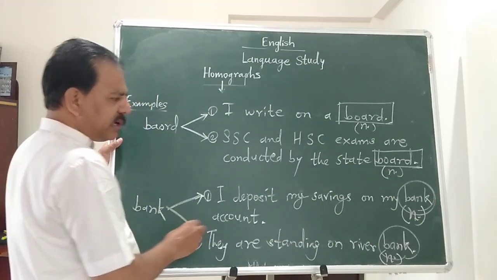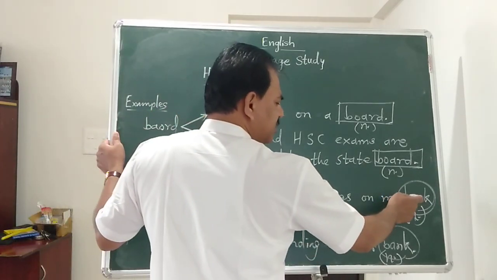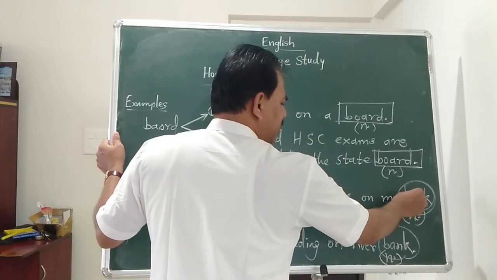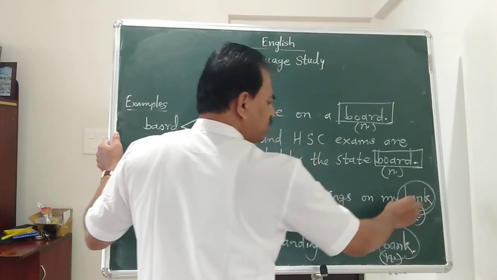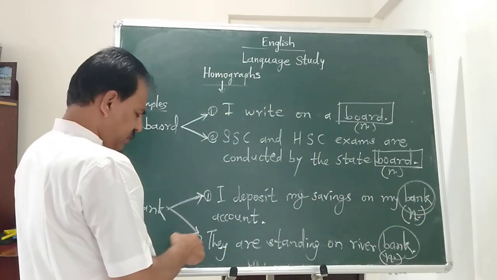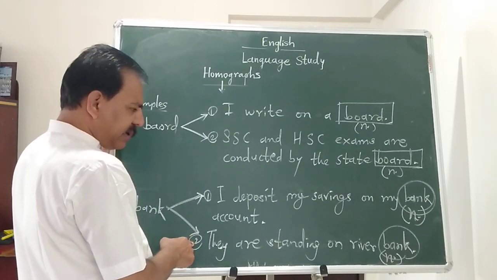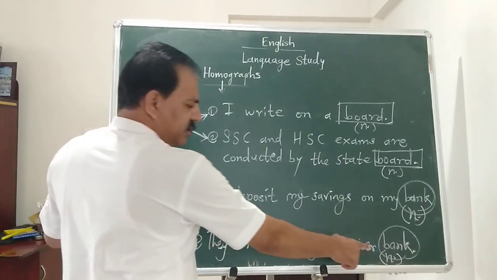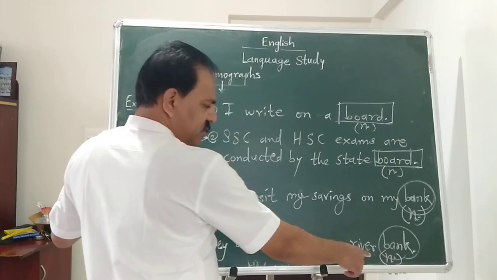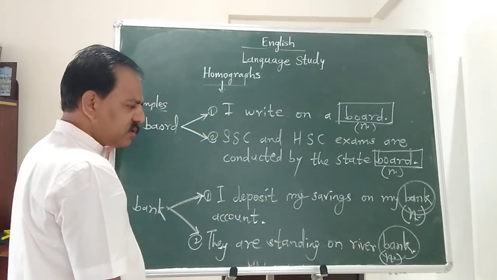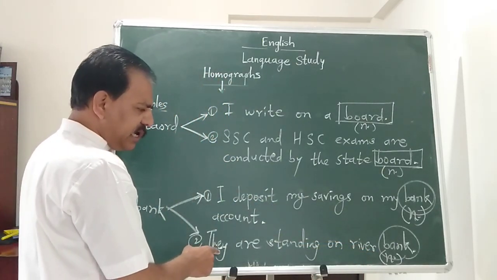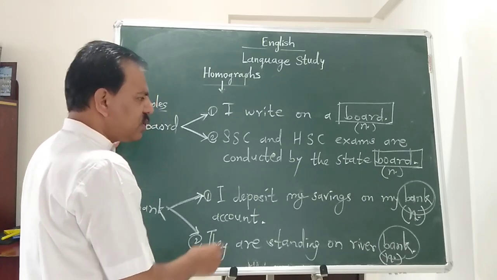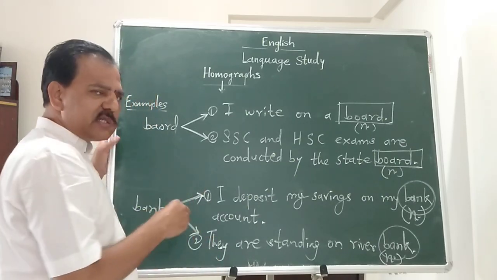In example number 1, its meaning is the bank where we do financial transactions, and here in the second example, the river's edge, shore, that is bank. They are standing on a river bank. So these are the examples of homographs.